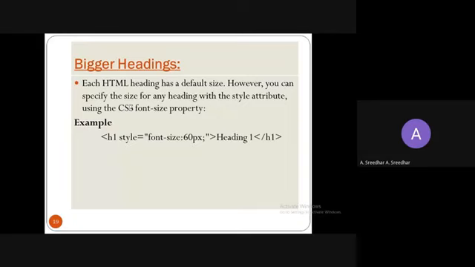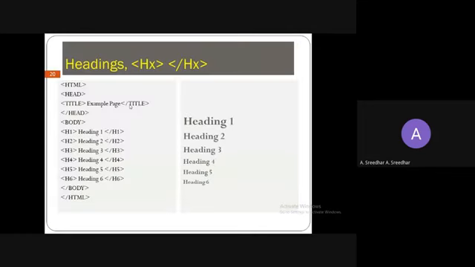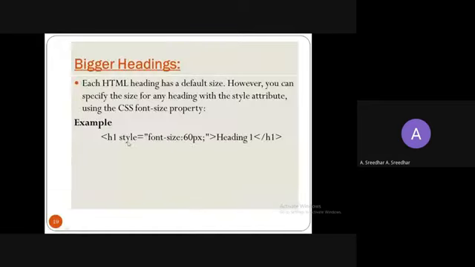This is another formatting language like HTML. If you want to add a richer look to the existing web page, we need to use the CSS style, right? If I want to increase this heading 1 more, or increase some heading 4 size more, then we need to go for this style attribute. Now go with it.